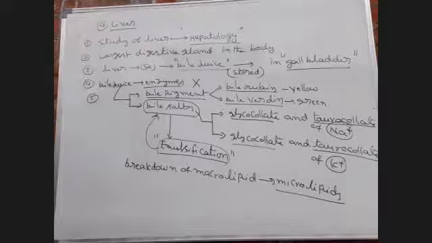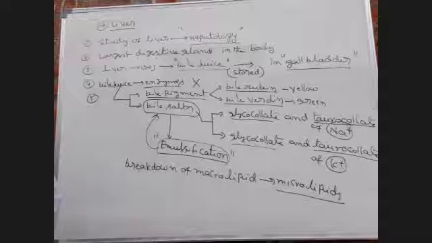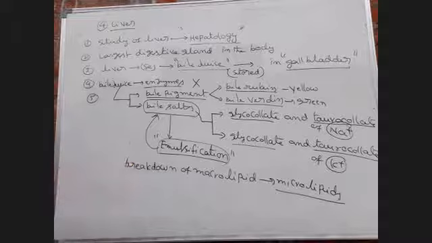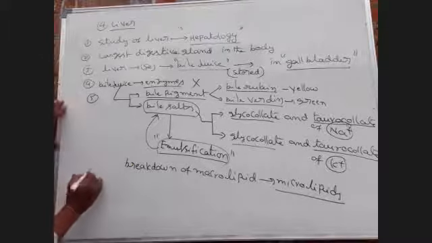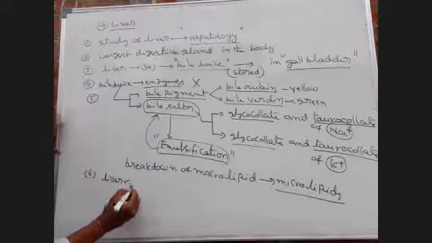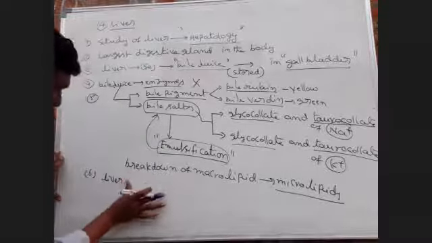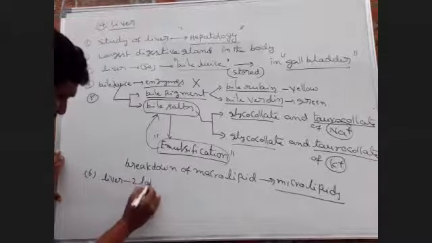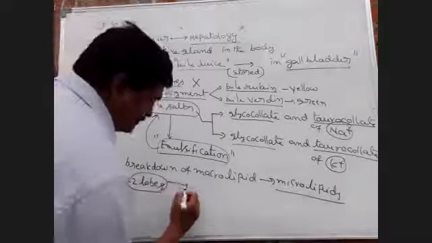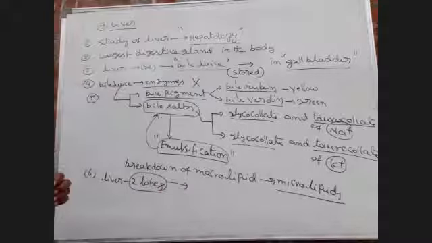Next, the liver. The liver contains two lobes, right and left lobe.